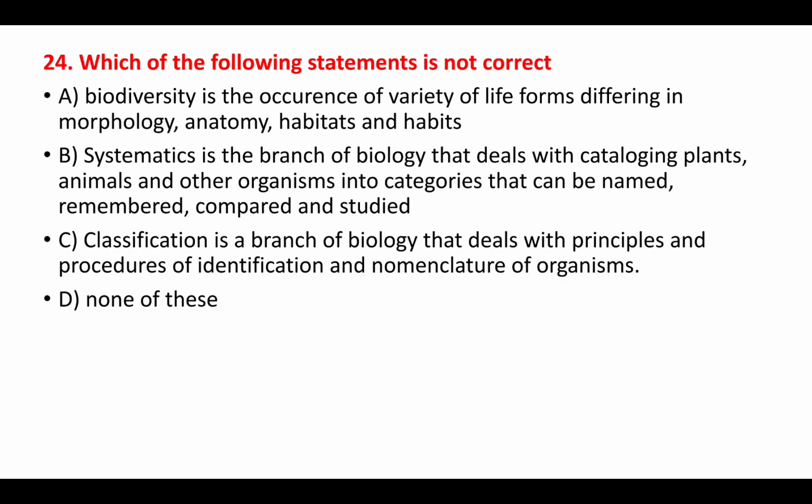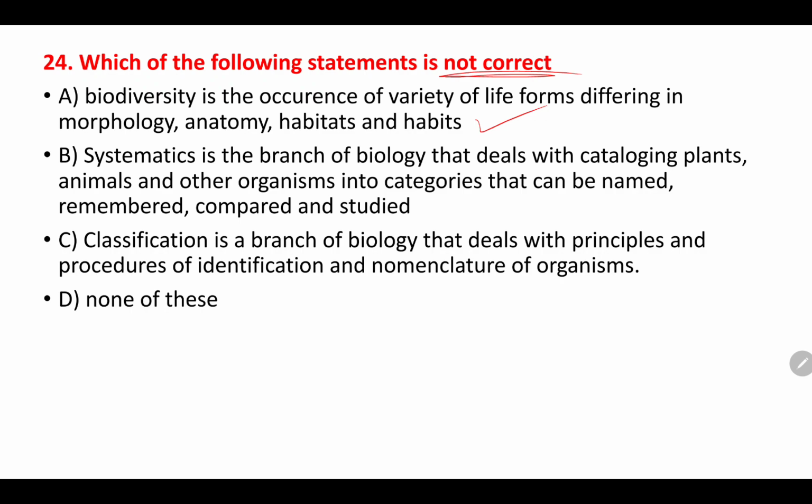Let's move towards the 24th question. Which of the following statements is not correct? Biodiversity is the occurrence of variety of life forms differing in morphology, anatomy, habitats and habits. Yes, of course, whatever is given in NCERT, they have given here.